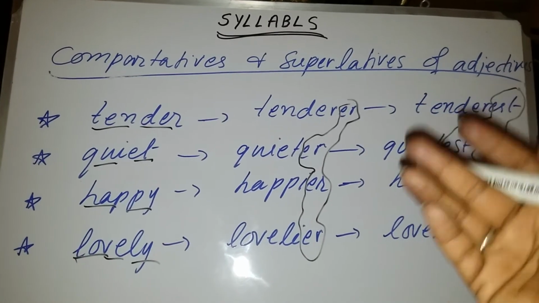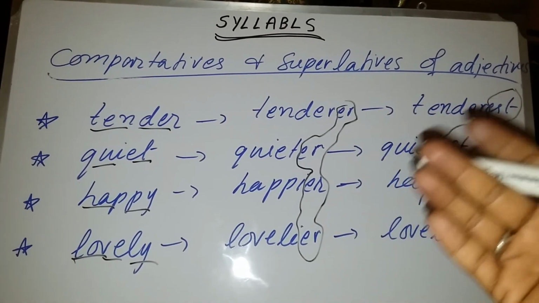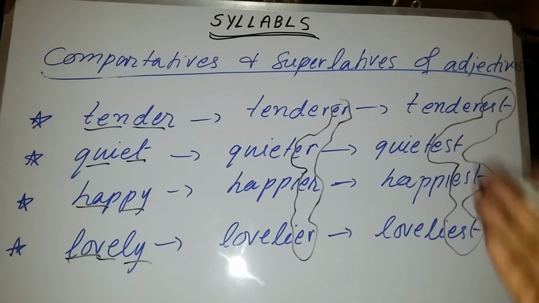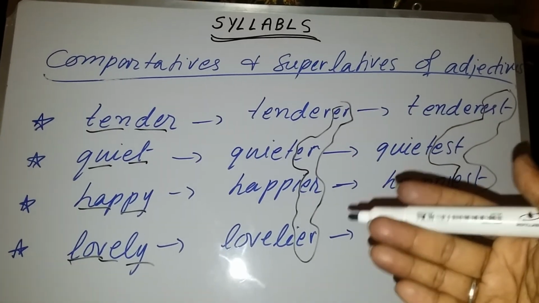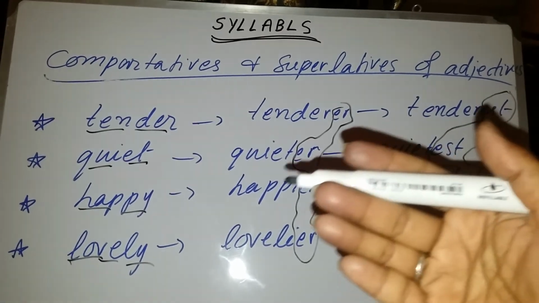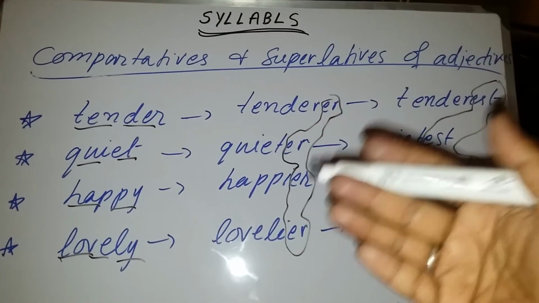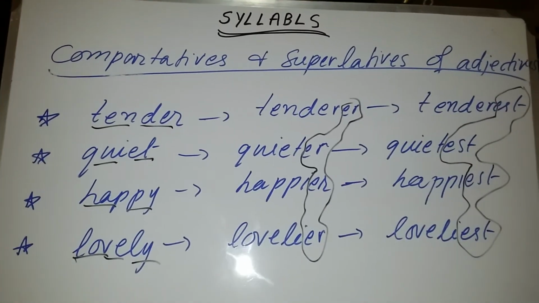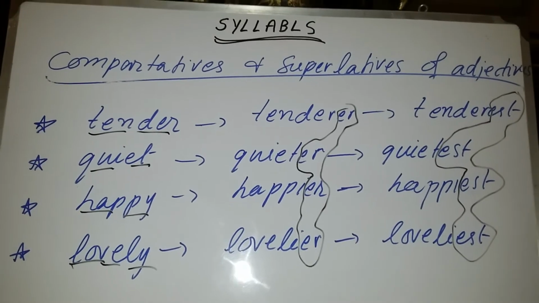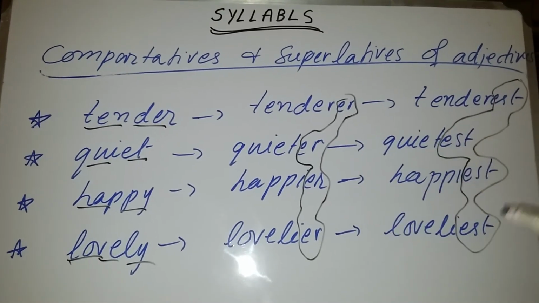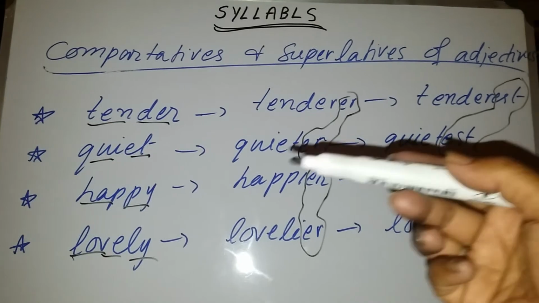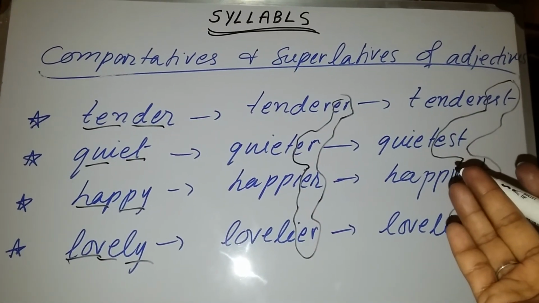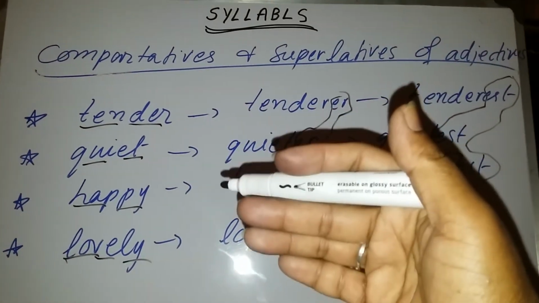Single unit adjectives will be converted into comparative and superlative by adding ER and EST as a suffix, and more than double unit adjectives will carry only the more and the most before them. But double unit adjectives can be converted into comparative and superlative by putting ER and EST after them, and they can also be converted by putting more and most before them.